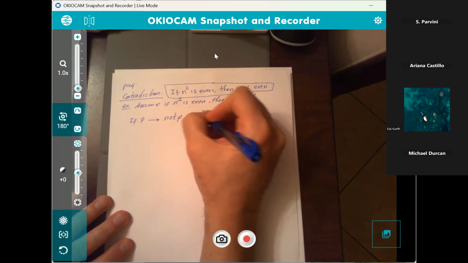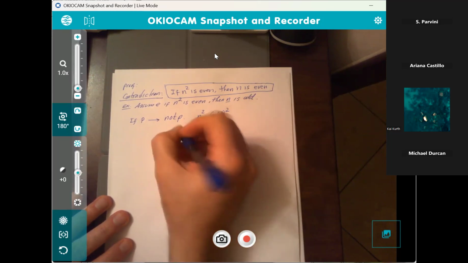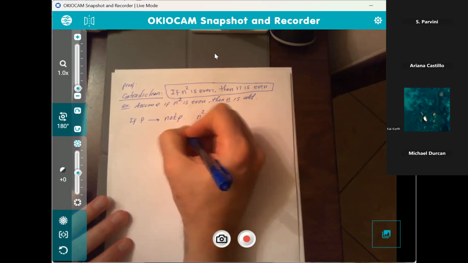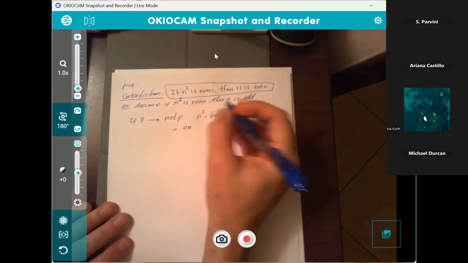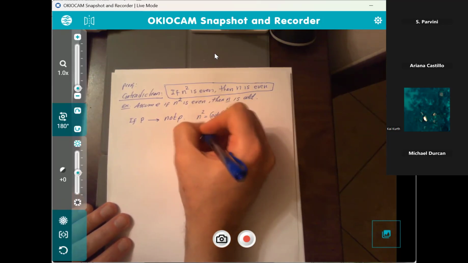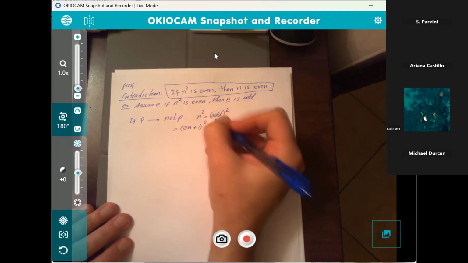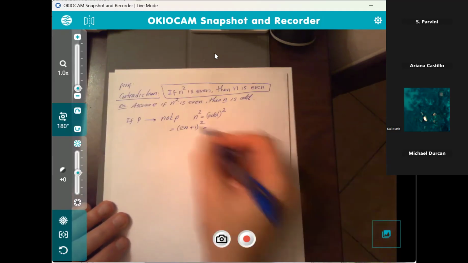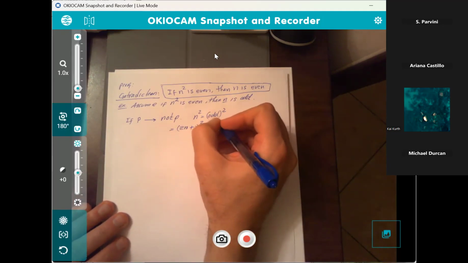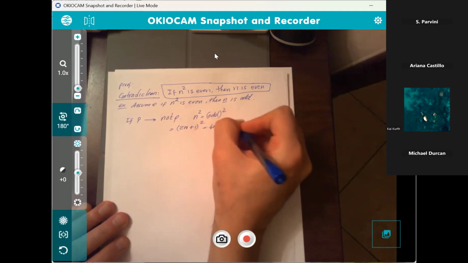Okay, n squared would be an odd squared. Now, for odd numbers, usually we use 2n, because remember, if n is any whole number, 2n would be even, right? So 2n plus 1 would be odd. And if I square an odd number, what am I going to get? Well, I can square the binomial here, right? So what are we going to get? We're going to get 4n squared plus 4n plus 1.